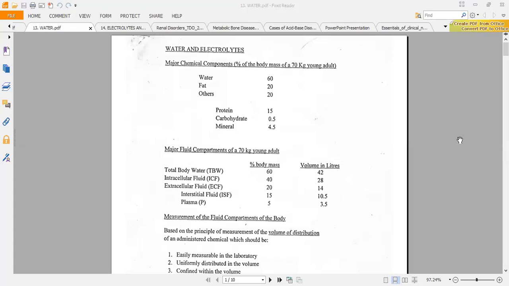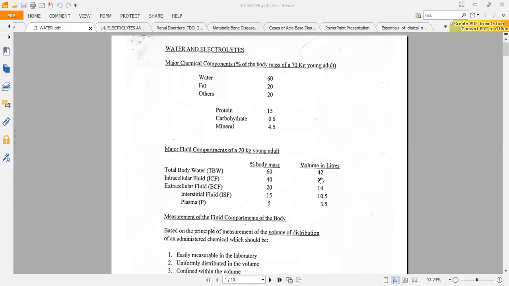Okay, let's continue. So we have the plasma and we have the interstitium. There is a third space, just for the clinical student, called the transcellular space, or the third space. The transcellular space includes fluid found in the joints, fluid found in the pleural space, the peritoneal fluid, as well as the CSF.